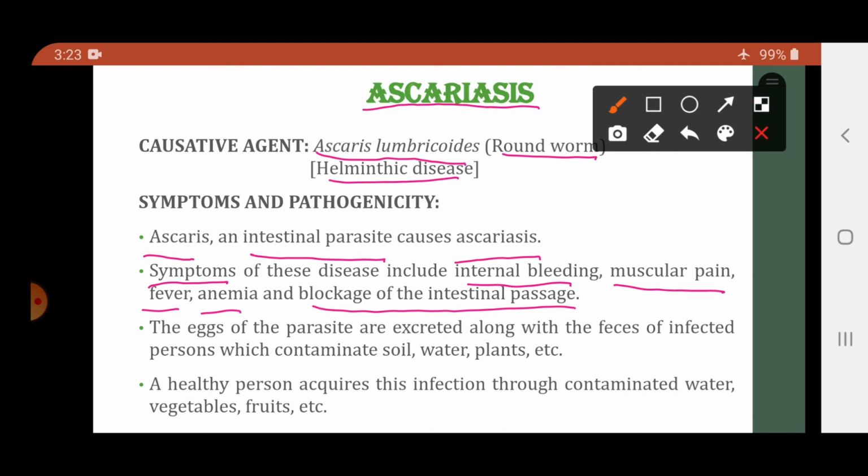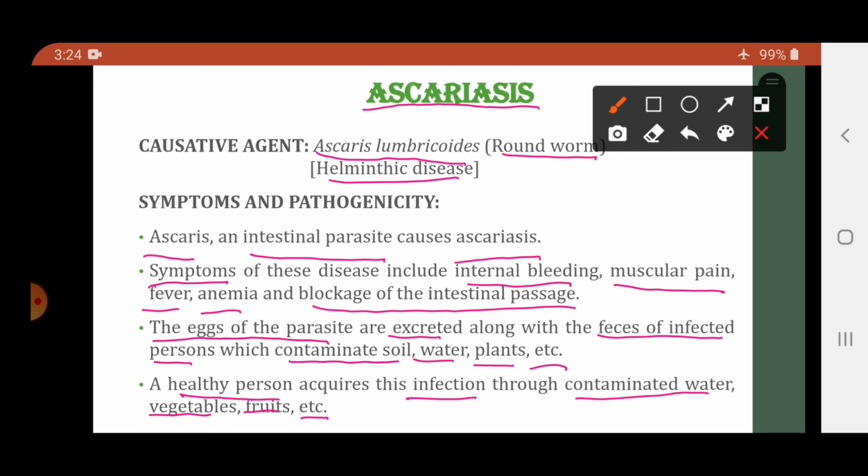Now how is this disease transmitted to a healthy individual? Basically the eggs of the parasites are excreted along with the feces of the infected person, which contaminates soil, water, plants, etc. A healthy person acquires the infection through contaminated water, vegetables, fruits, etc.